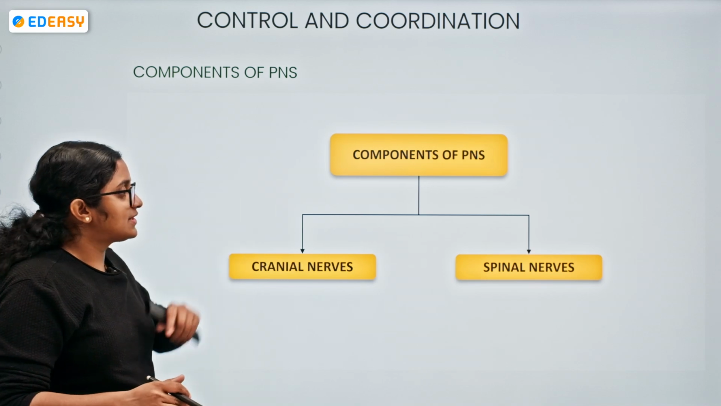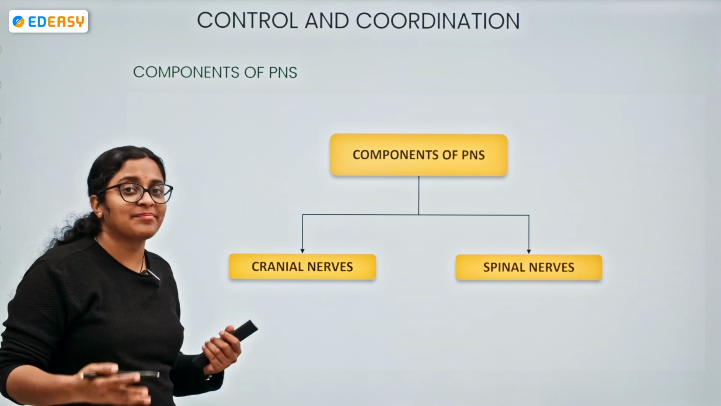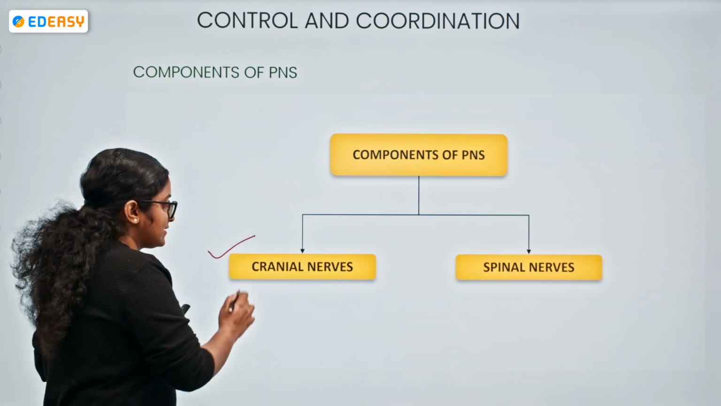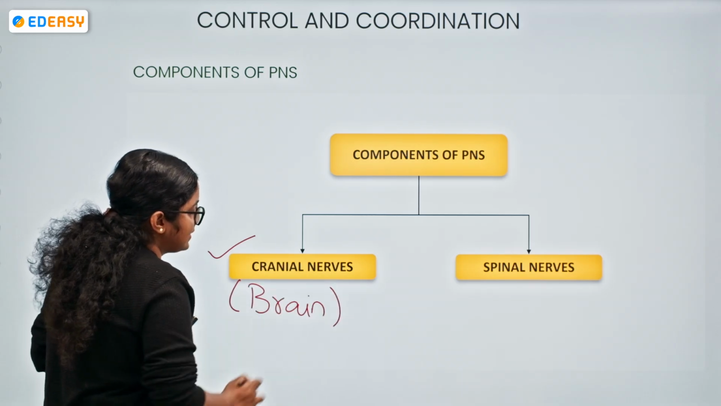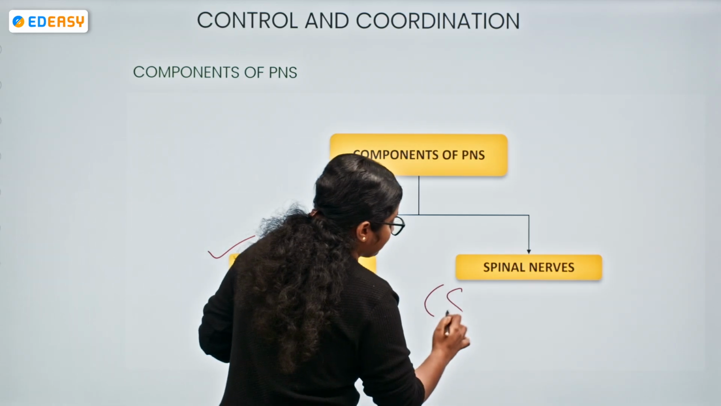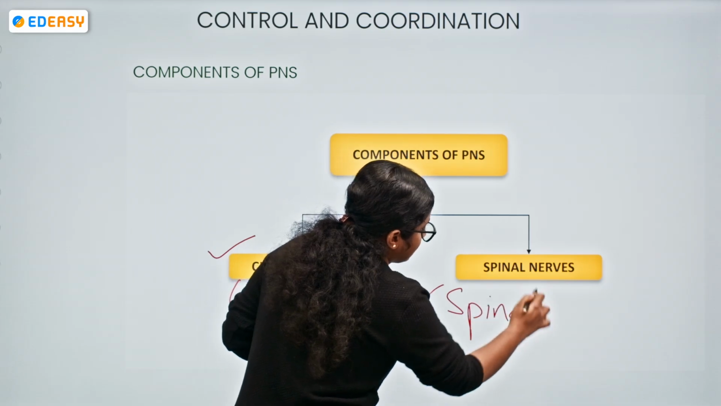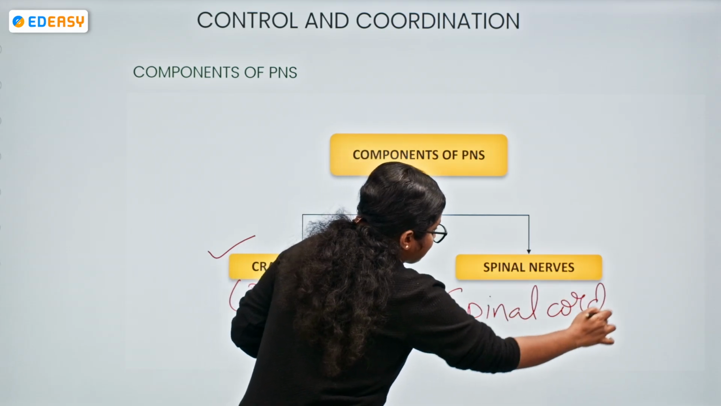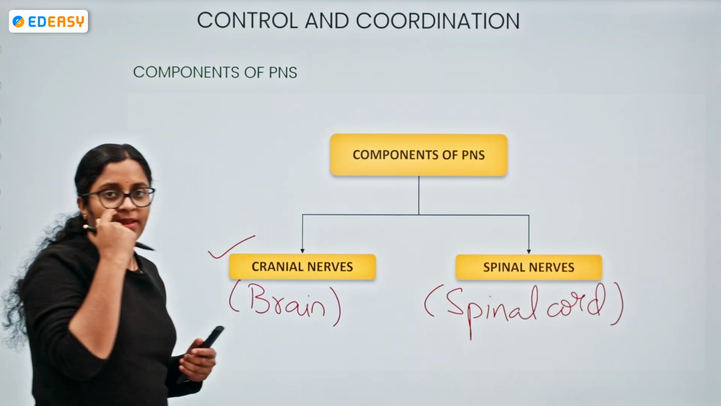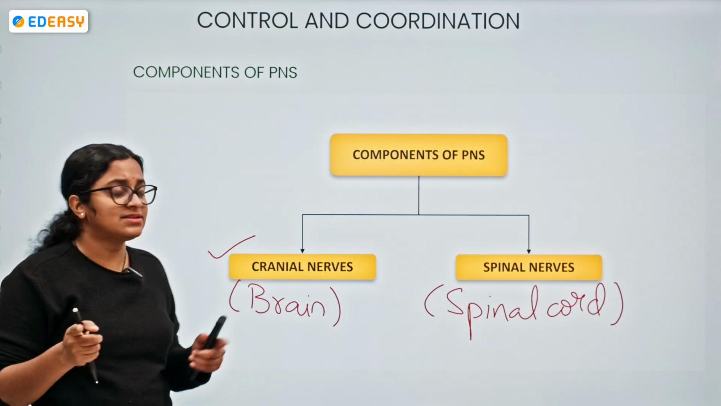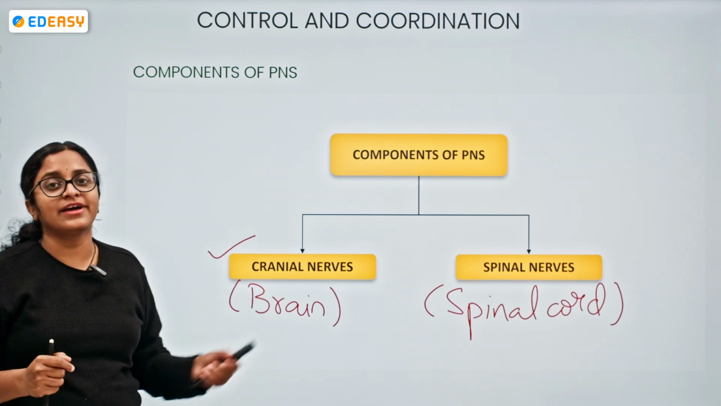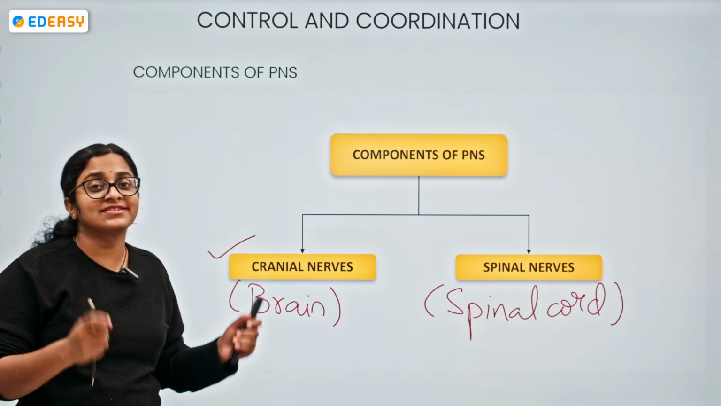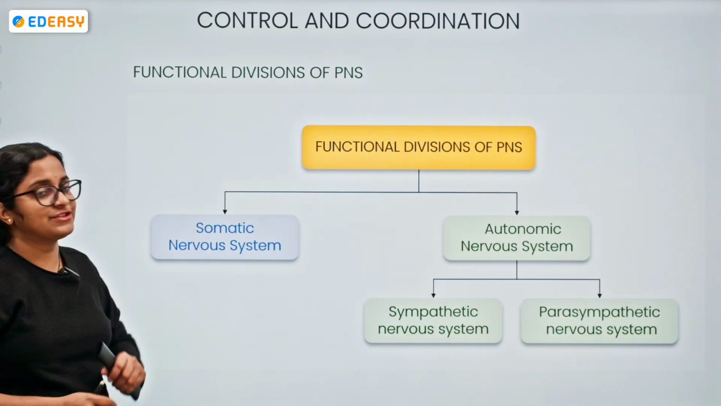Now, components of PNS. What does this comprise of? Cranial nerves. The nerves arising from the brain are the cranial nerves. The nerves arising from the spinal cord are the spinal nerves. Simple. Okay, 31 pairs of spinal nerves and 12 pairs of cranial nerves are the components of the peripheral nervous system.